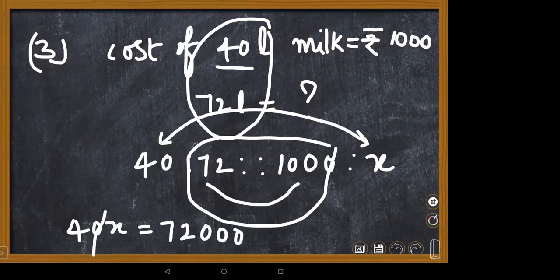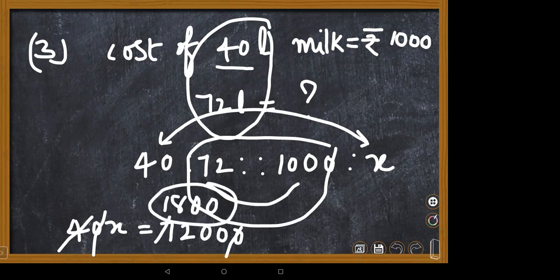I'm cutting the zeros. 4 ones are 4, 4 twos are 8, so 432. How many times? 8 times. It is 1,800. Very good, Nana. The cost of 72 liters is 1,800 rupees.